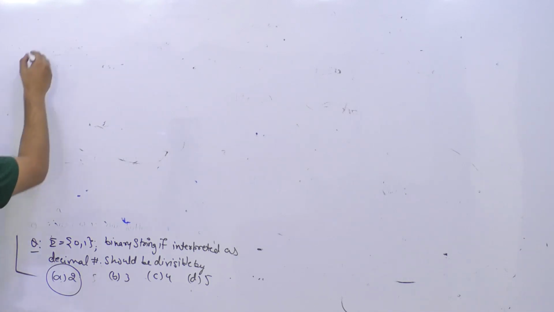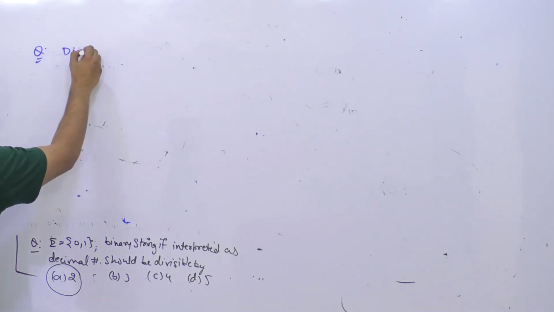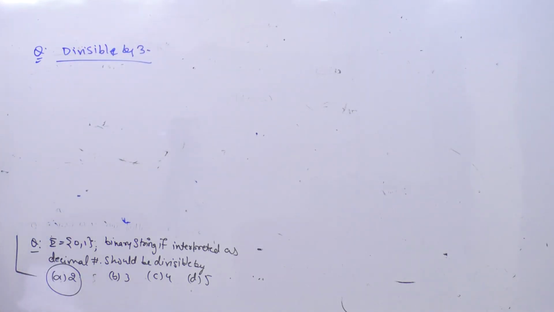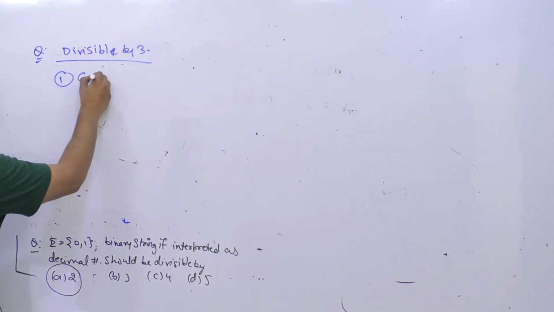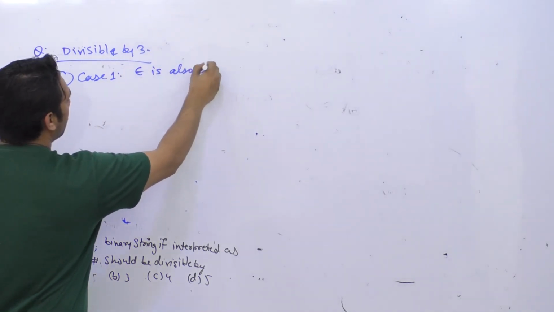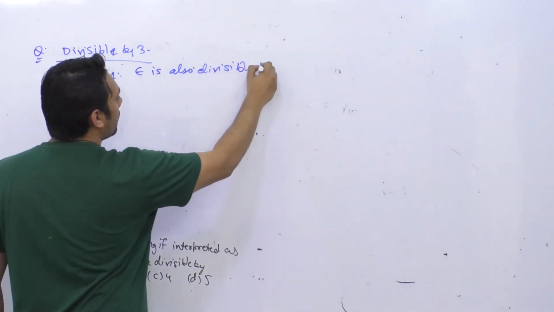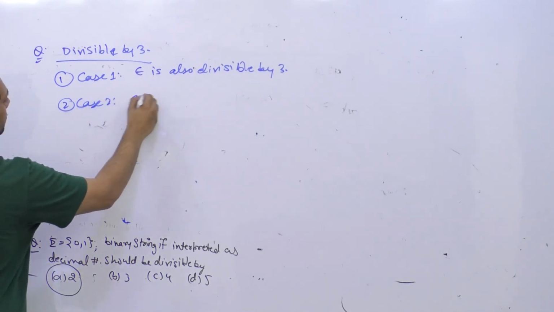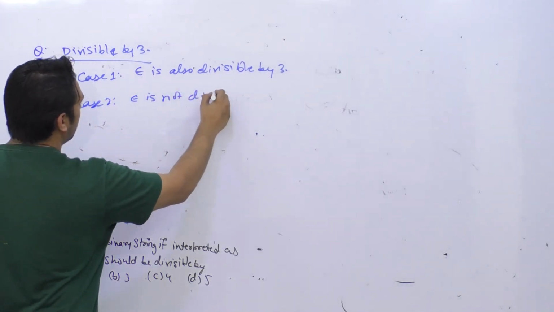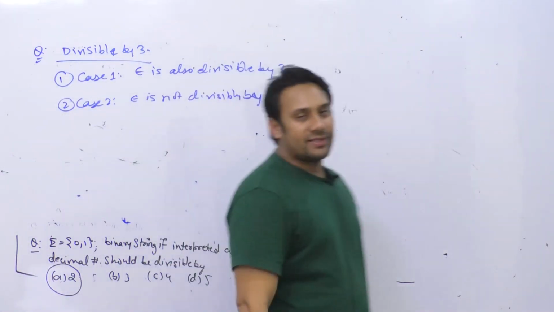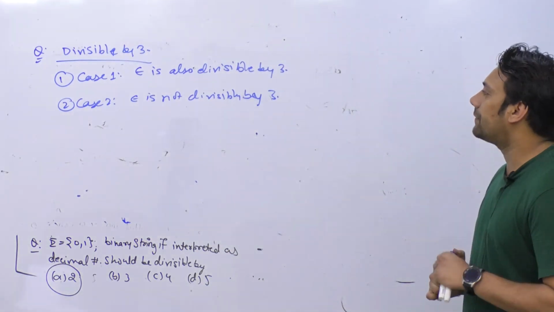Sorry. So the question is divisible by 3. Again there are two cases. Case 1, when epsilon is also divisible by 3, and case 2, when epsilon is not divisible by 3.